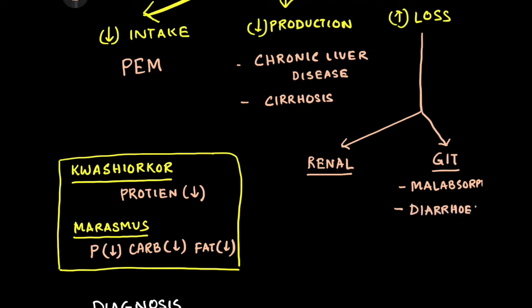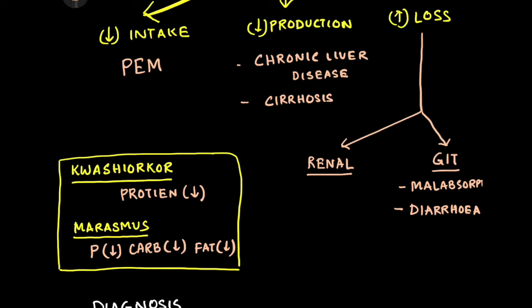What happens in diarrhea? In diarrhea, the gut becomes hypermobile. So the motility of the gut is so much, the transit time of food that you eat in the gut is so much, the gut wall gets very less time to absorb nutrients. And hence there's ineffective absorption of nutrients through the gut wall. And that can also contribute to increased loss and hence can cause hypoproteinemia.